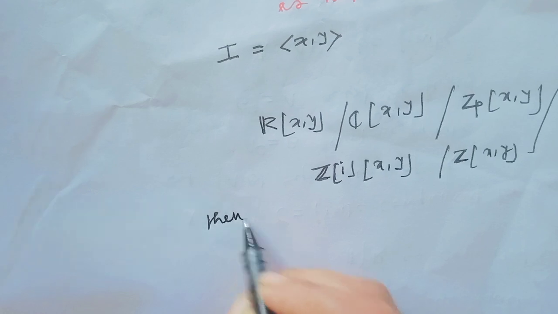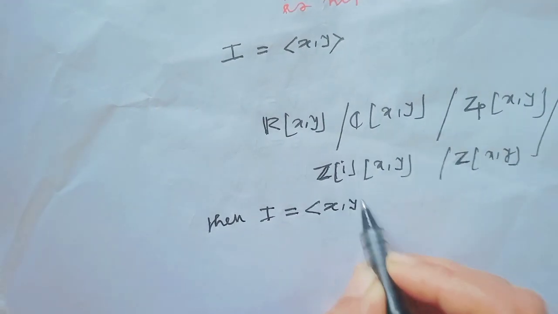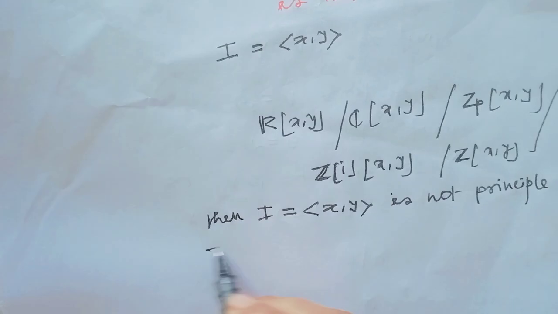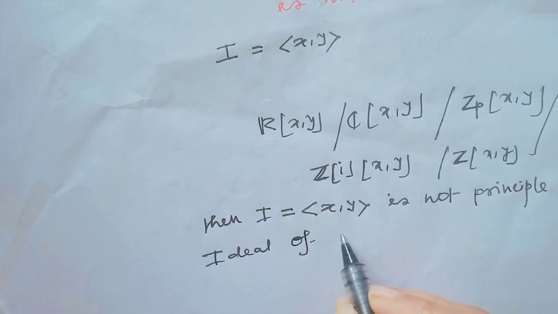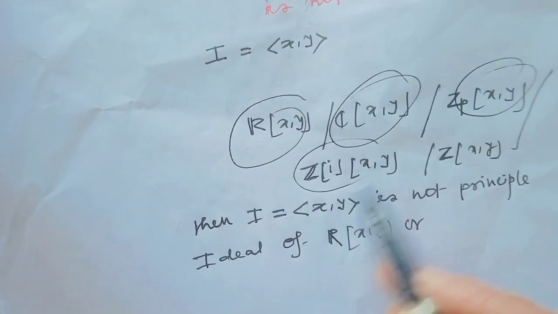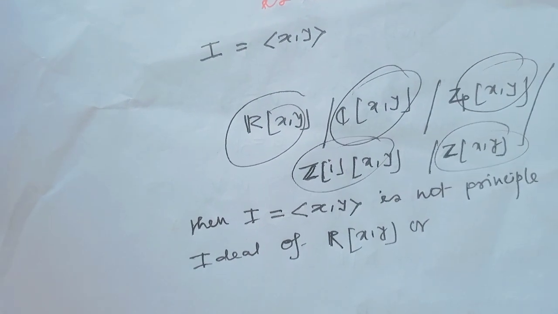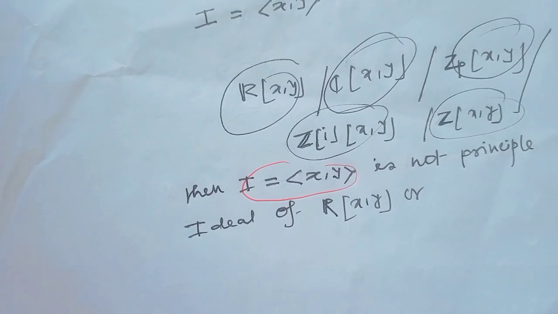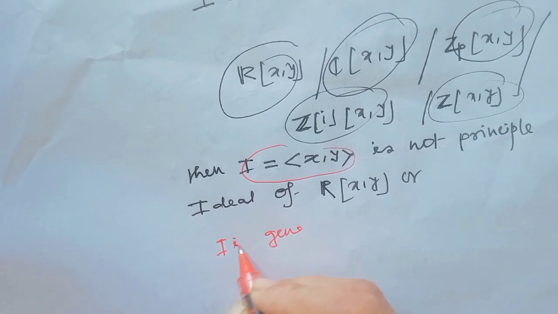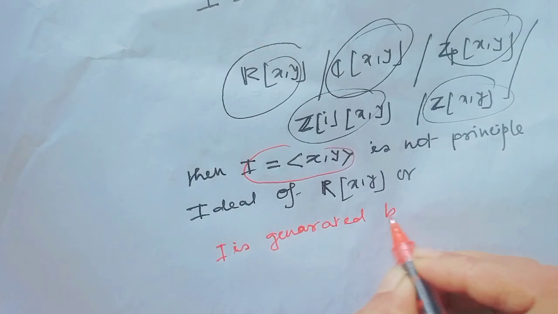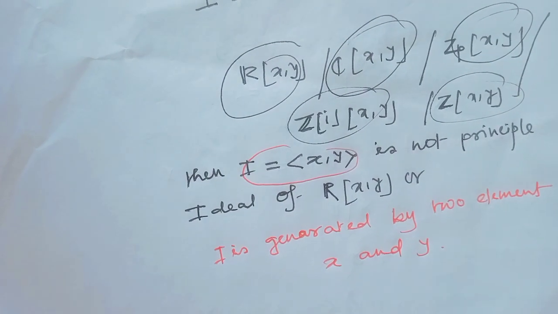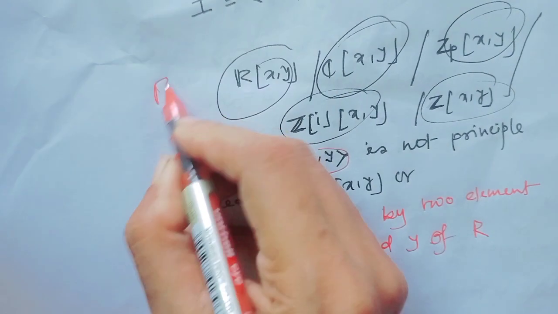Then I equal to the ideal generated by x and y is not a principal ideal of this ring, because this ideal I is generated by two elements, x and y of the ring R.